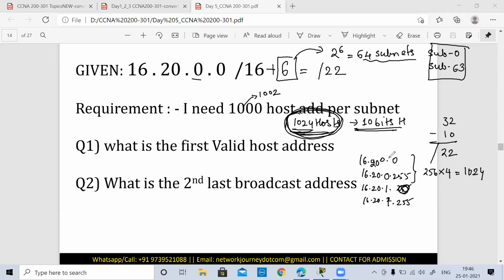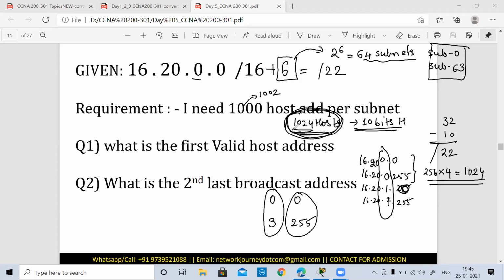So likewise, from the third octet, the value will go from 0 to 3, and for the last octet it will vary from 0 to 255. So maximum from this, I have 4 into 256. That will turn out to be 1024. This is something a little different from the previous two examples, because in the last two examples we were dealing with the last octet. But when it goes to the third or the second octet, things become a bit difficult.